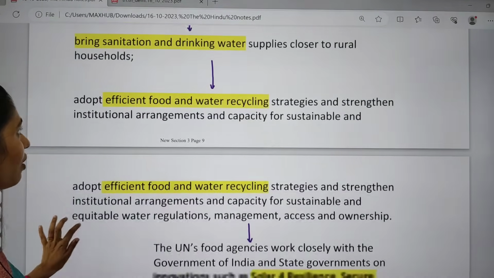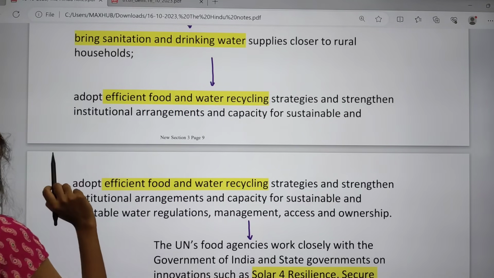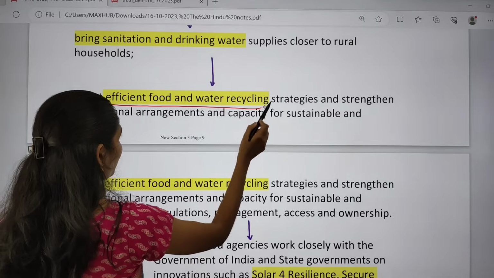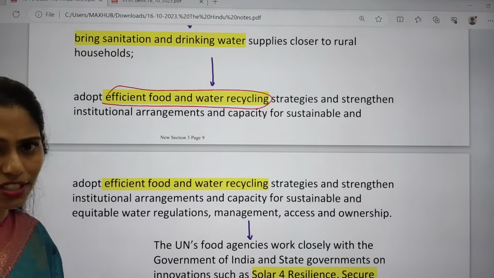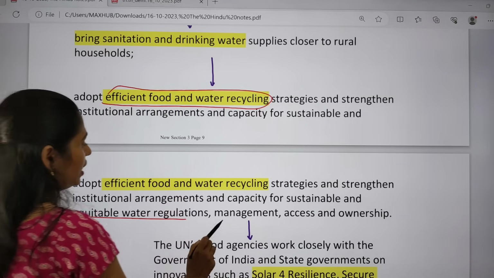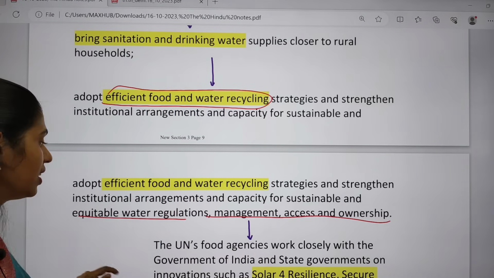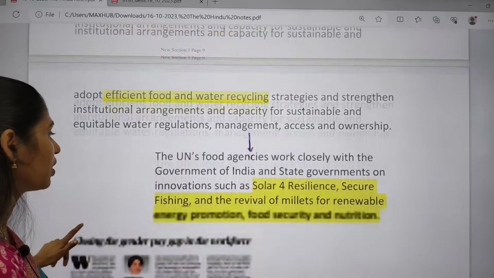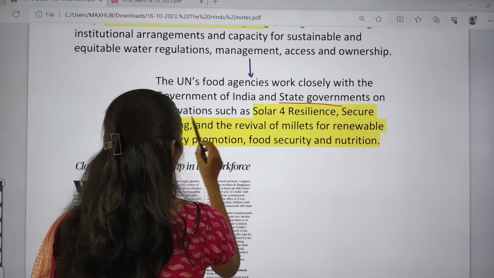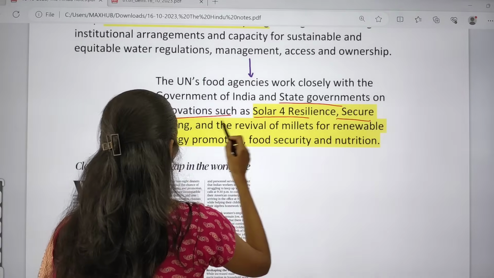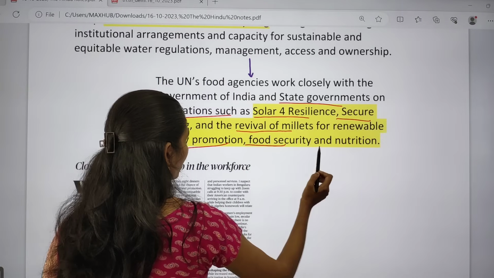And apart from that, we have to bring sanitation and drinking water supplies closer to these rural households, and we have to adopt efficient food and water recycling strategies as well. That will be helpful for sustainable, equitable water regulation, management, access and ownership as well. Even United Nations food agencies work closely with the Government of India and state governments on innovations such as solar for resilience, secure fishing, and the revival of millets for renewable energy promotion, food security and nutrition.